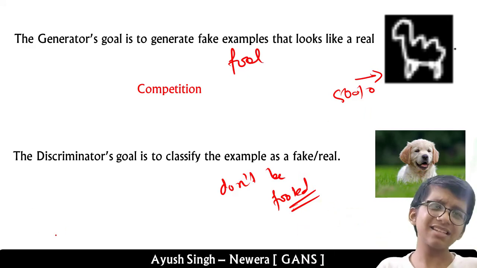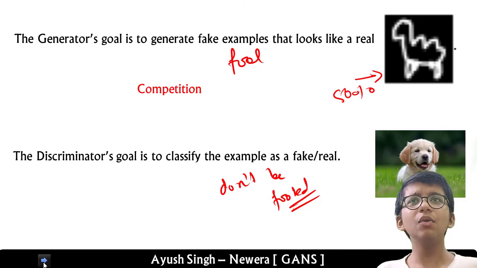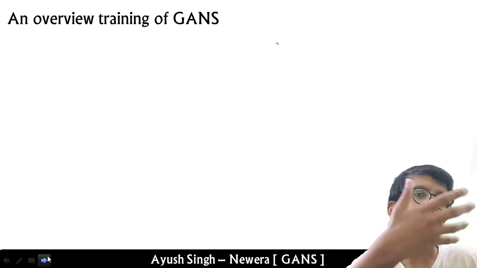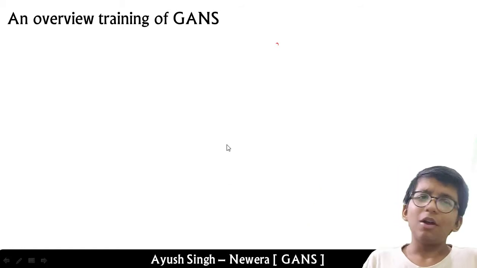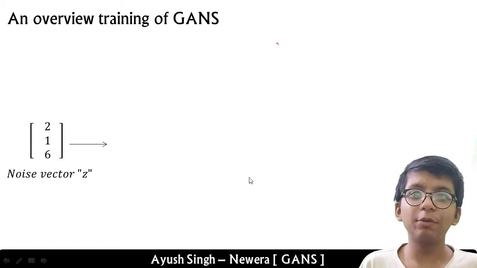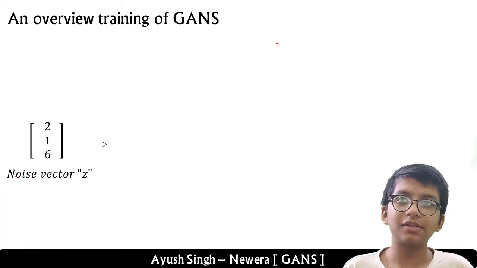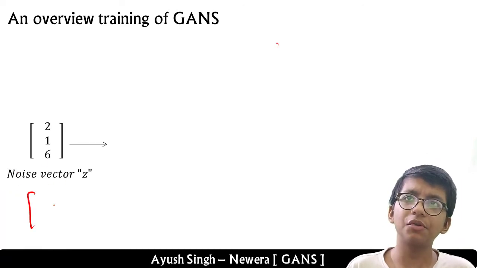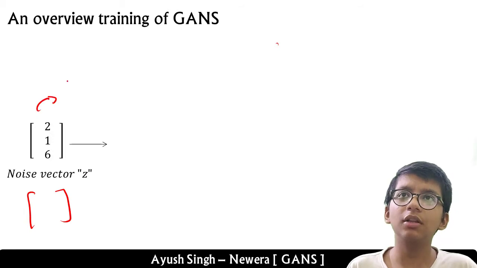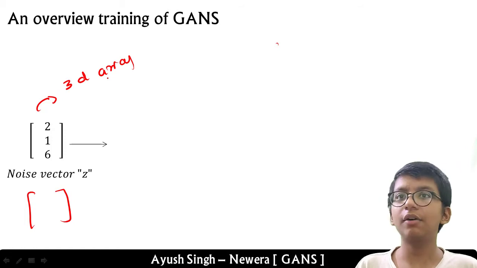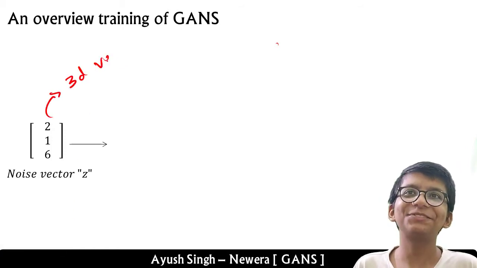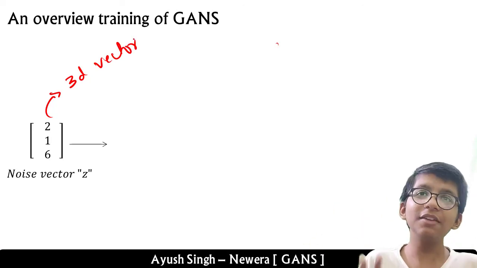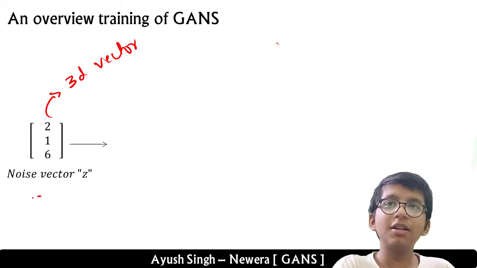Okay, so let's come to how they are trained, how the generator generates examples, how they learn, etc. So what to do, we just take an input vector z, which I will denote as a noise vector z. It's just random numbers. So here we have a 3-dimensional vector, and the vector can be 100-dimensional also.